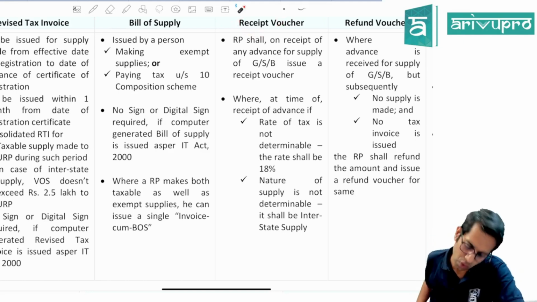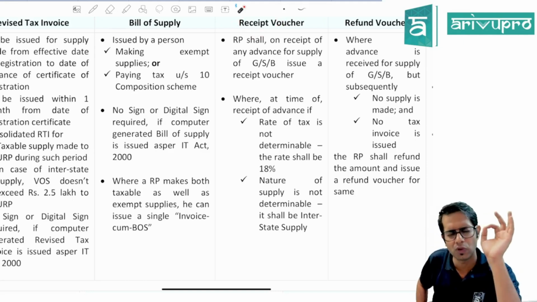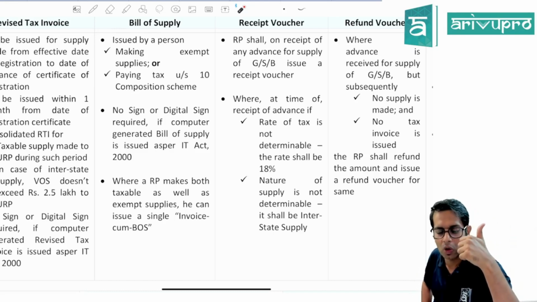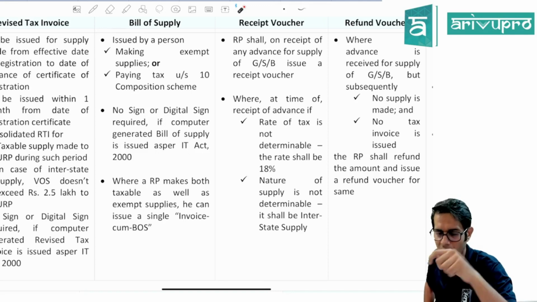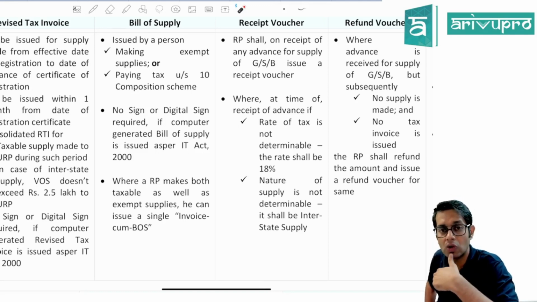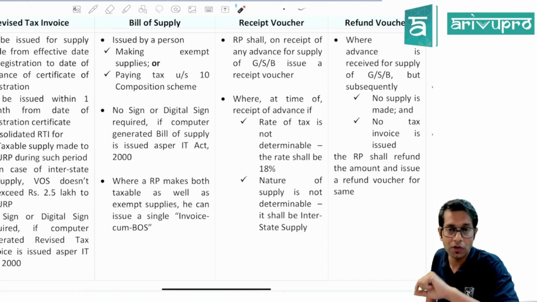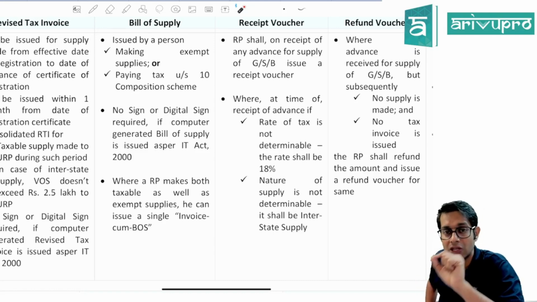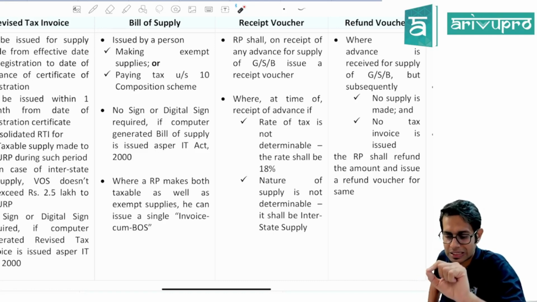Then receipt voucher. Who is required to give a receipt voucher, sir? If you are receiving any advances for making a supply, then you are required to give a document called a receipt voucher. Now, at the time of receipt of advances, in some cases, for example, in case of supply of services, you are also required to make the payment of taxes. So if you don't know the tax rate, pay the tax at 18%, and if you don't know the nature of supply, assume the nature of supply to be equal to intra-state supply.